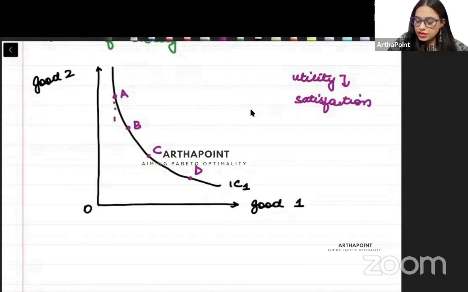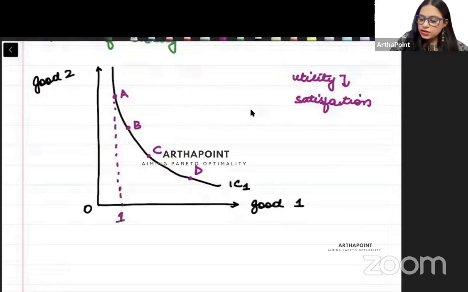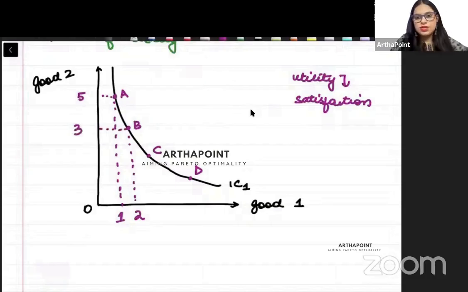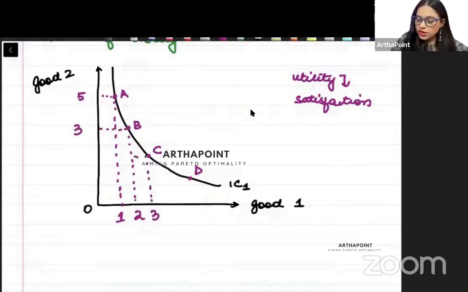तो देखो यहाँ पे, suppose here I have 1 unit of good 1 and 5 units of good 2. Here I have 2 units of good 1 and I have 3 units of good 2. Suppose here I have 3 units of good 1 and suppose I have 2 units of good 2. Here I have, इसको 6 कर देते हैं.